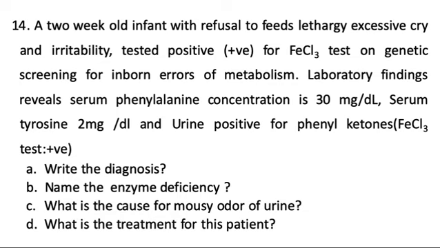Next, you have a case report. A 2-week-old infant with refusal to feed, lethargy, excessive cry, and irritability tested positive for the ferric chloride test on genetic screening for inborn errors of metabolism. Laboratory findings reveal serum phenylalanine concentration is 30 milligrams per deciliter, serum tyrosine 2 milligrams per deciliter, and urine positive for phenyl ketones. Ferric chloride test is positive.